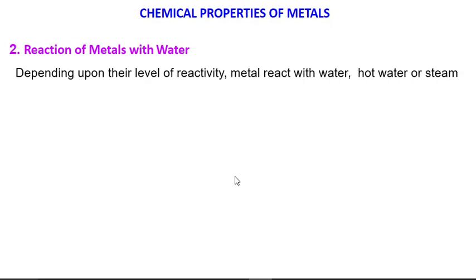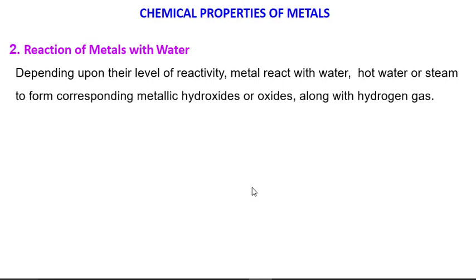Now let us see the reaction of metal with water. Depending upon their level of reactivity, metals react with water, hot water or steam. When I say water, I am talking about cold water, or water at room temperature. Hot water obviously has a higher temperature, and steam is in vapor form.